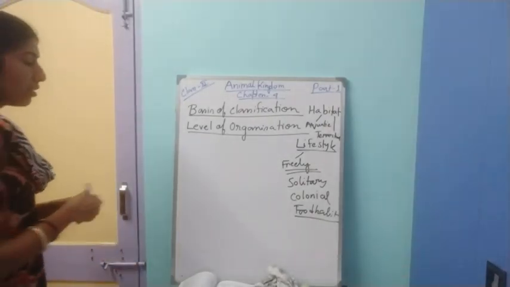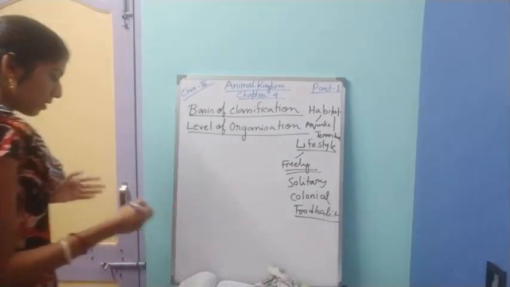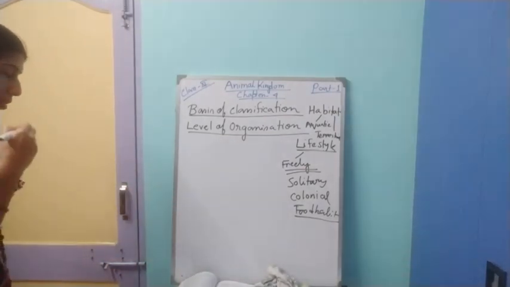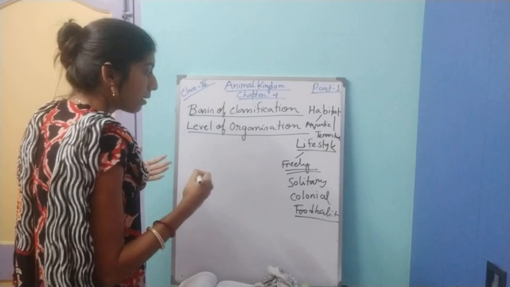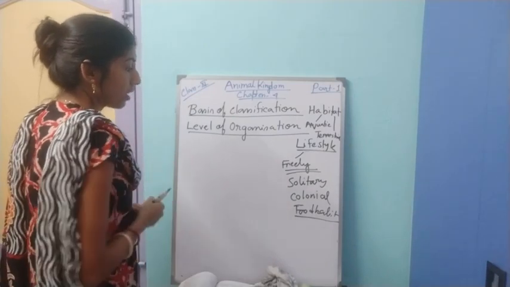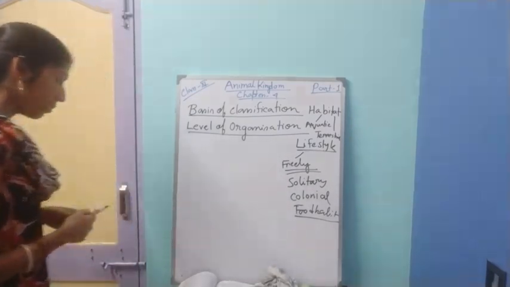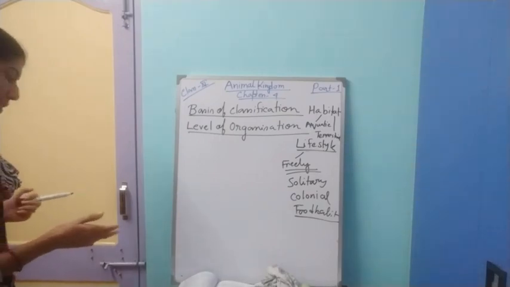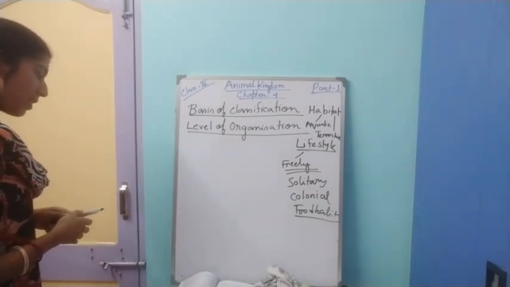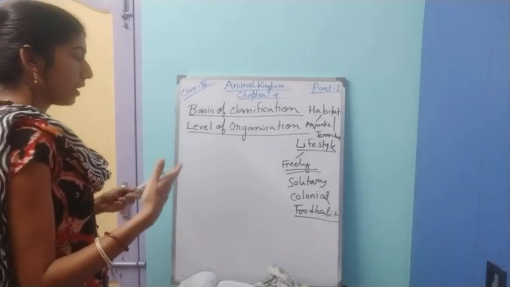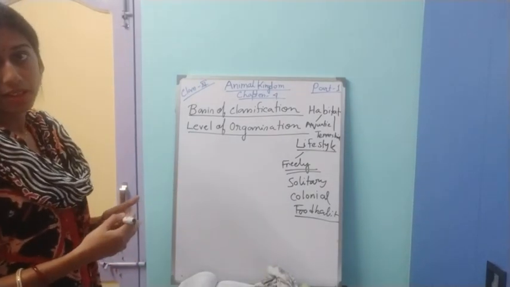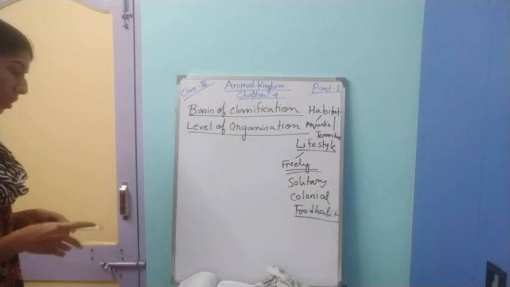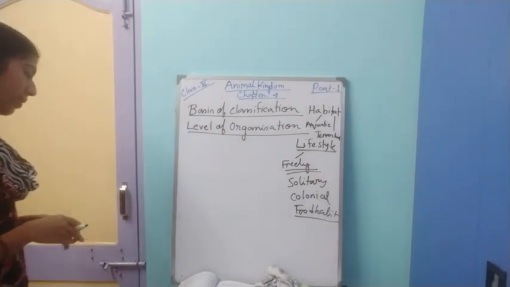And sanguivorous, that means the organism which will suck the blood of other organisms, they are called sanguivorous. Okay, except fungivore, saprozoic animals, that means those who will eat dead decaying materials, will take it as food, they are called saprozoic.